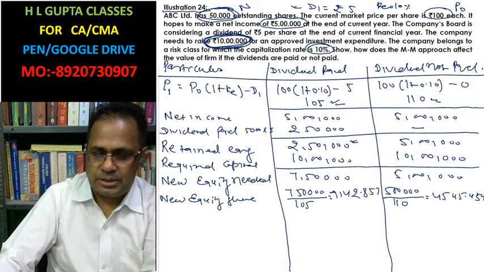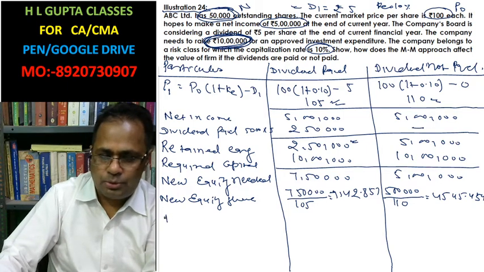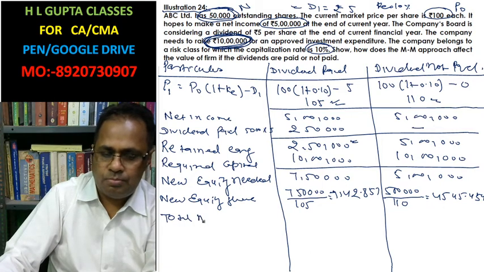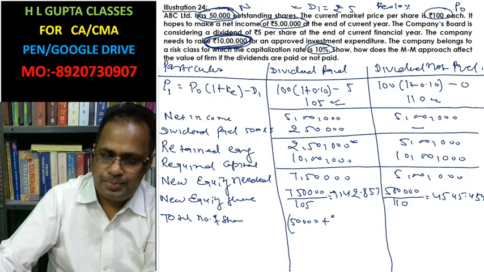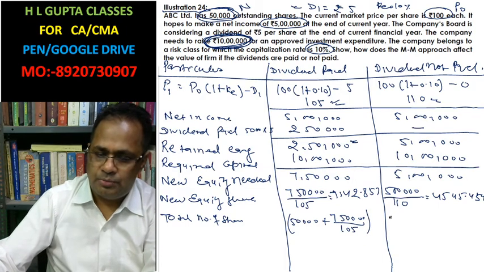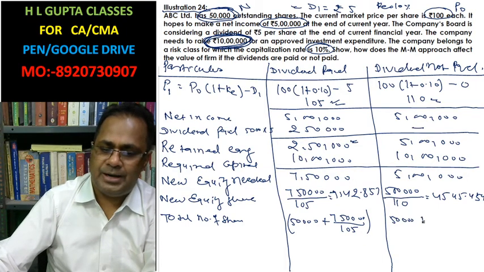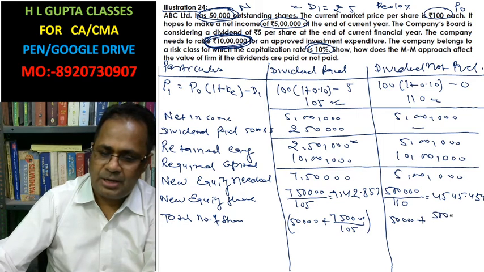Total number of shares: 50,000 from outstanding shares you have, plus 7,50,000 divided by 105. In the other case, 50,000 you already had, and now 5 lakh capital you raised at the rate of 110.